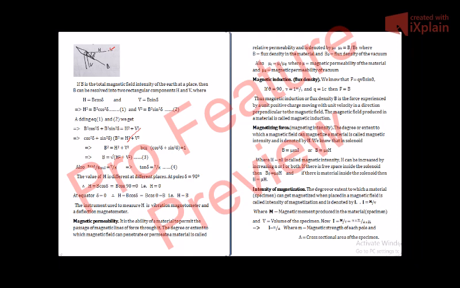This implies B square is equal to H square plus V square, and ultimately we get B is equal to under root of H square plus V square. Let us denote this equation by 3.